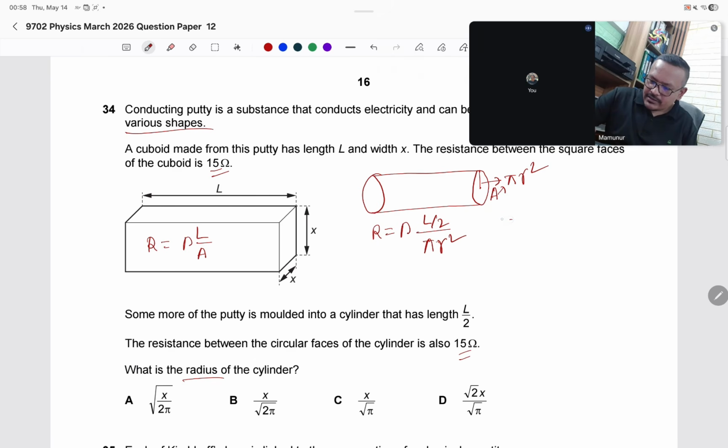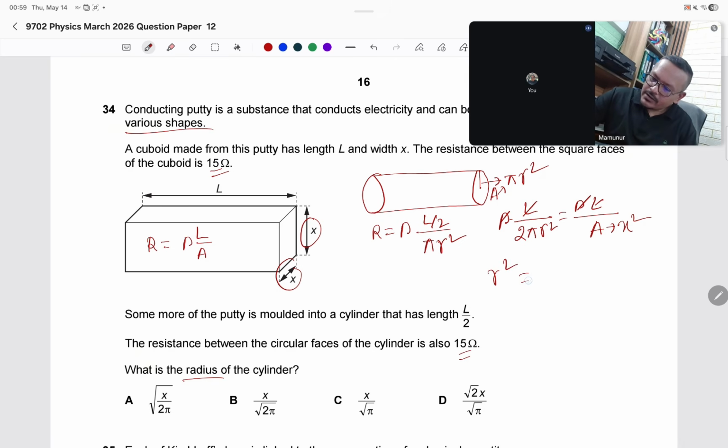So rho into L divided by 2 into pi r square equals rho L divided by A. I can cancel rho and L. Here the area is x square, the side being x.